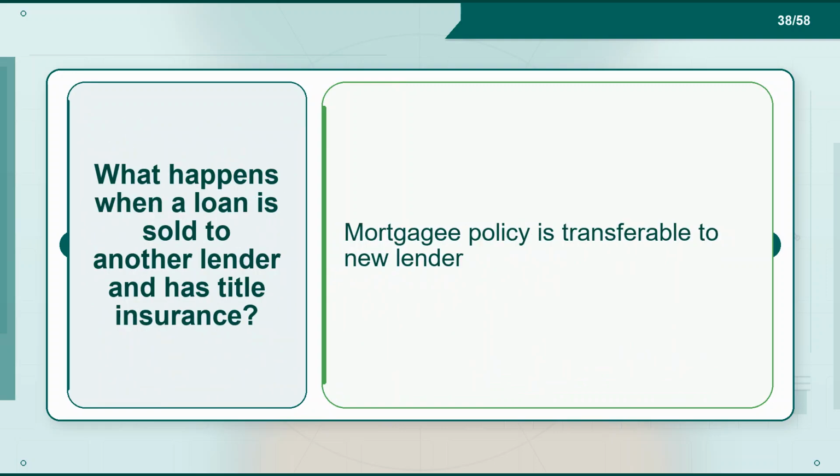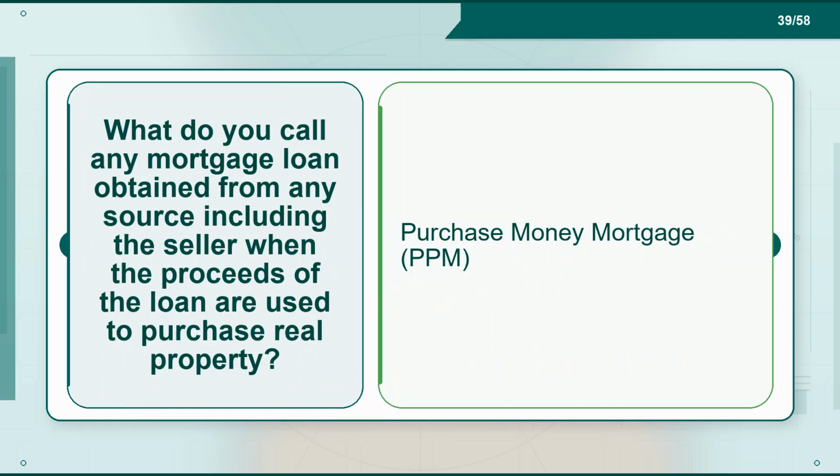Flashcard 38. Term: what happens when a loan is sold to another lender and has title insurance? Definition: the mortgagee policy is transferable to the new lender. Flashcard 39. Term: what do you call any mortgage loan obtained from any source, including the seller, when the proceeds of the loan are used to purchase real property? Definition: purchase money mortgage, PMM.